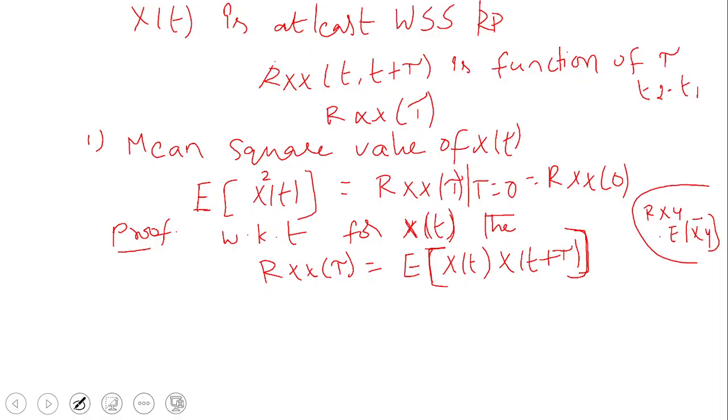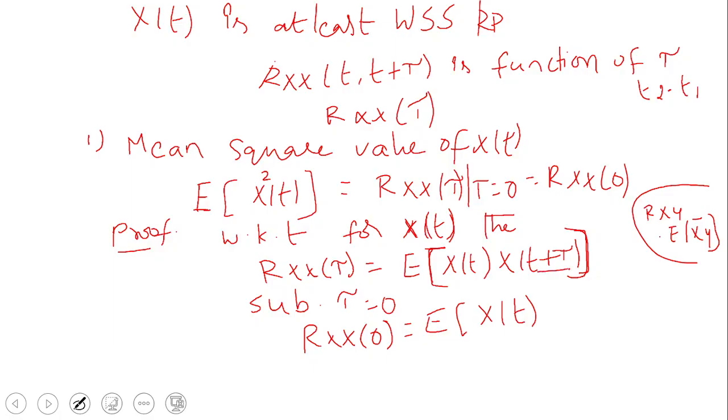Now substitute tau equal to 0. So we get Rxx of 0 equal to E of x of t, x of t, that is, x square of t.